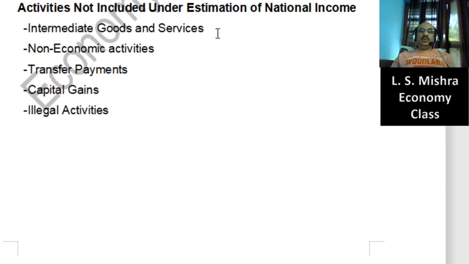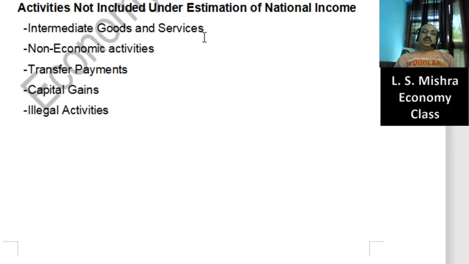But in the crisscross of economic activities, it happens that somewhere a particular product is finished, but in another case the same product is used to make some other products. In such a condition, even that finished good will be considered as intermediate goods, and that will not be included under national income because it has already been included.